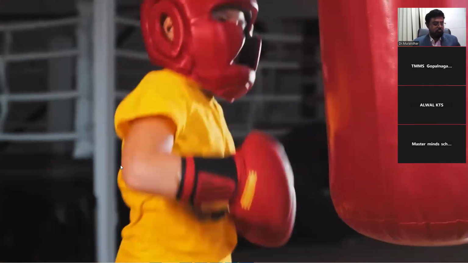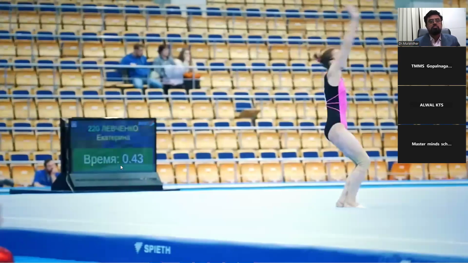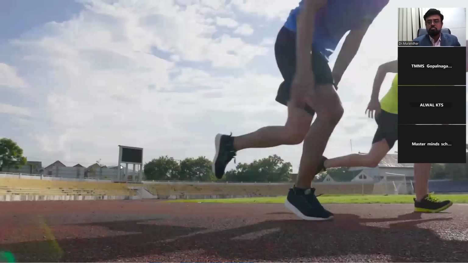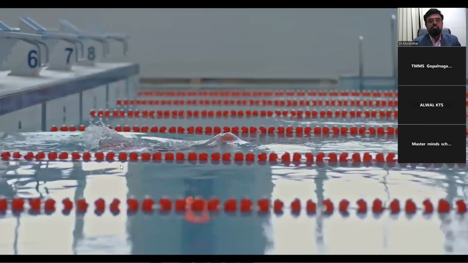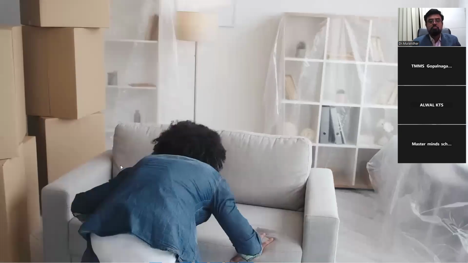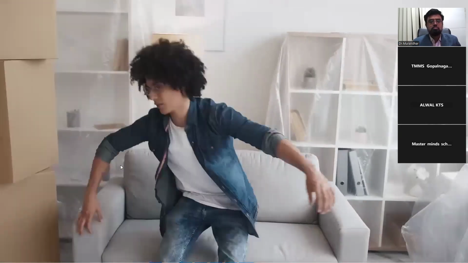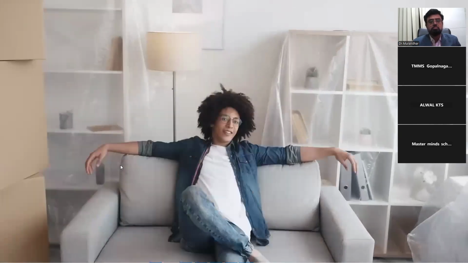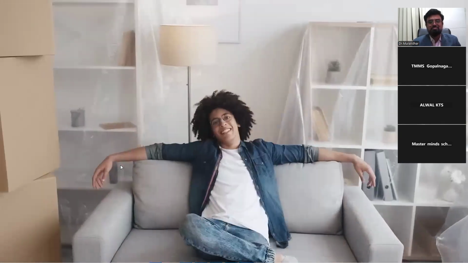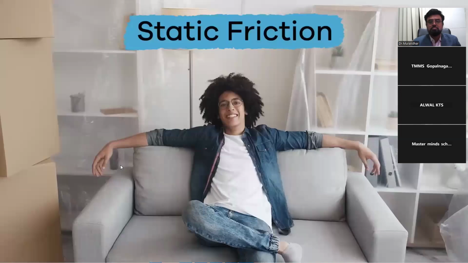Now that you know about actions and reactions, think about the many reactions we cause every day. Let's talk about one last thing. Have you ever tried to move a heavy piece of furniture like a couch? And did you wonder why it takes a minute for the couch to start moving? This is because of something called static friction.